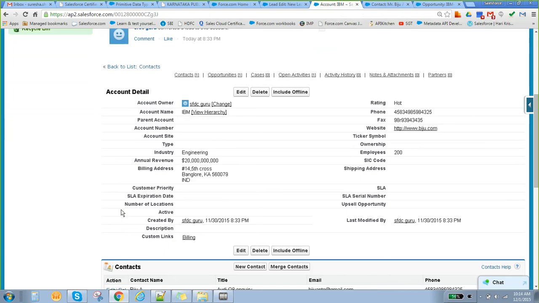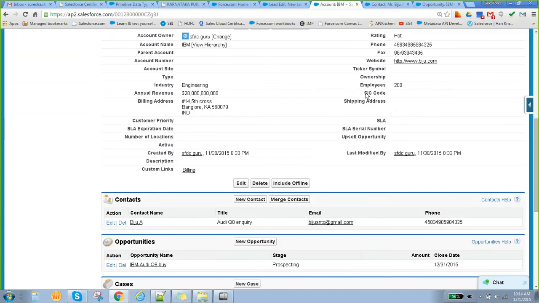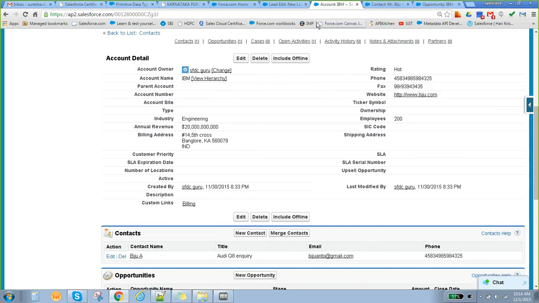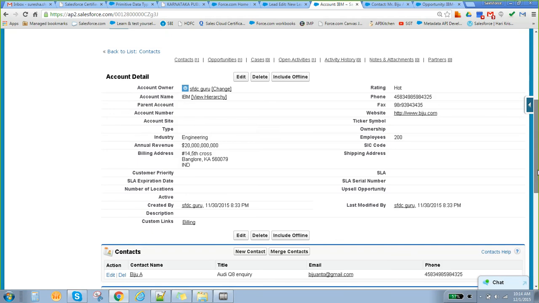Basically, I can map it to one of the existing fields, because here a lot of fields are not used. I can map that field to some of the fields of account or contact, or I can create the same field like LinkedIn URL in account and contact and map it here also. Okay, clear?